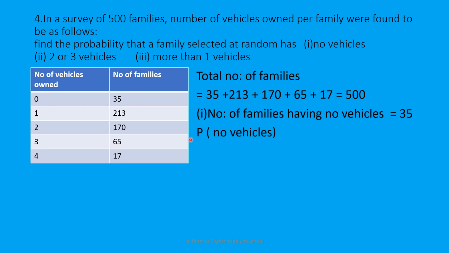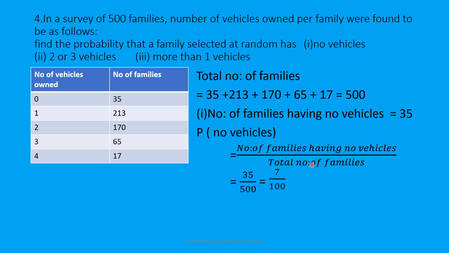Therefore, probability of the family selected having no vehicles equal to number of families having no vehicles upon total number of families. Number of families having no vehicle is 35 upon total number of families, that is 500. Cancelling the common factor 5, you will get it as 7 upon 100.